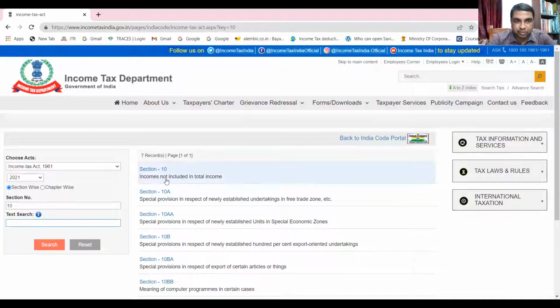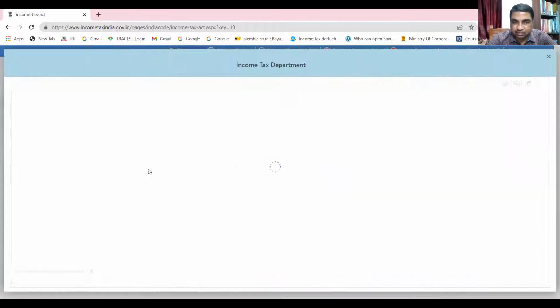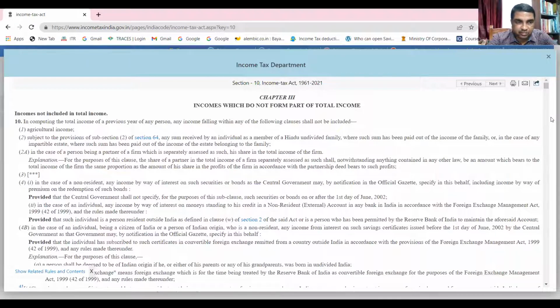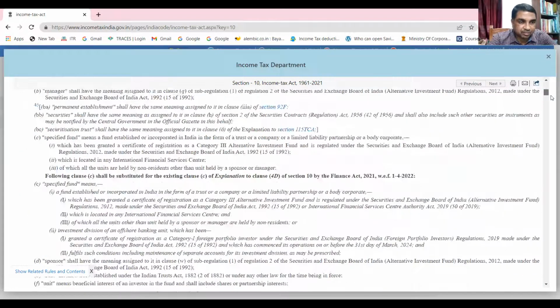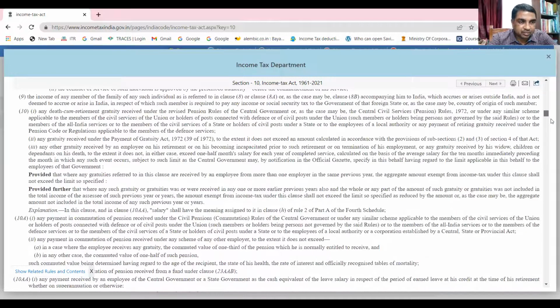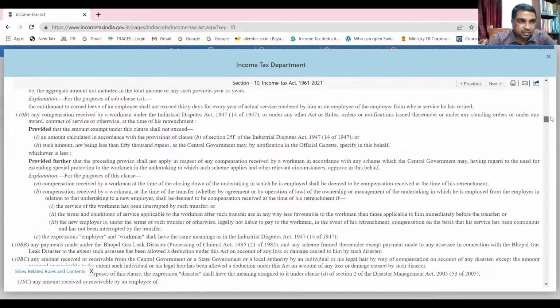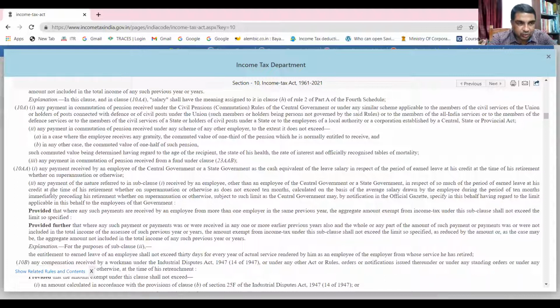As you know, incomes not included in total income. So let us see section 10. And I told you the subsection is 10(10AA). Okay. Are you able to see it now? Yes or no? Are you able to see 10(10AA)?